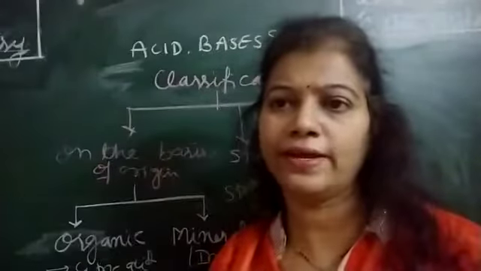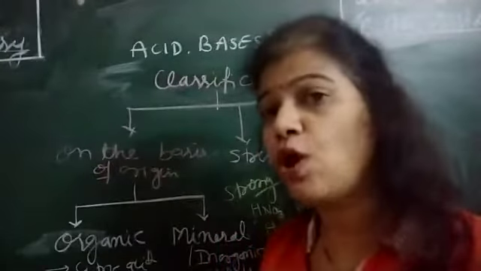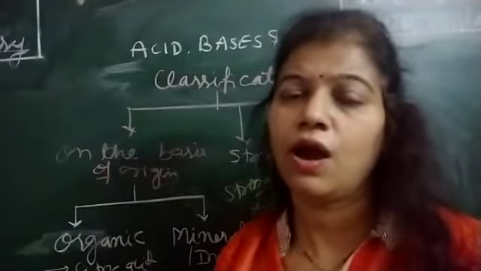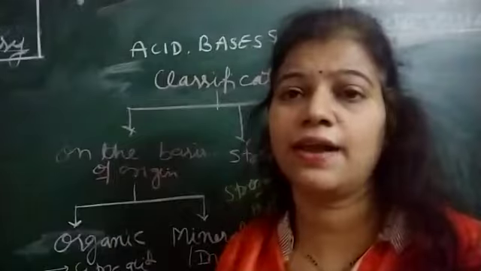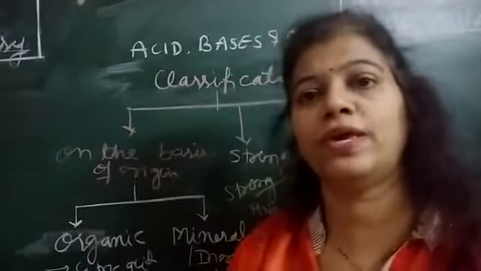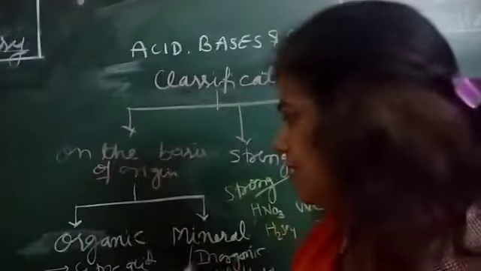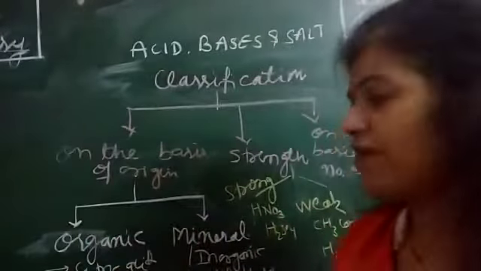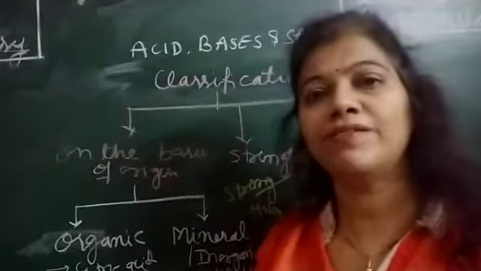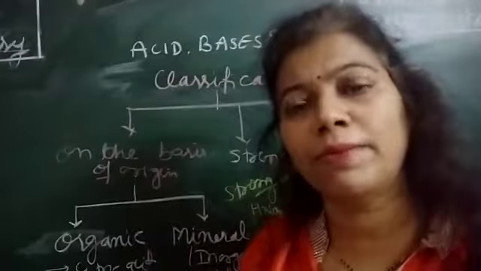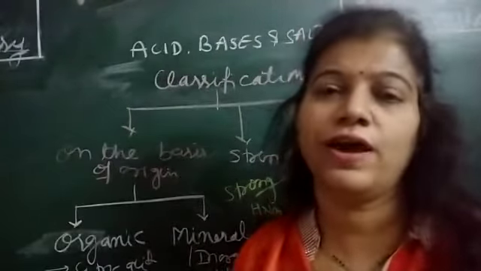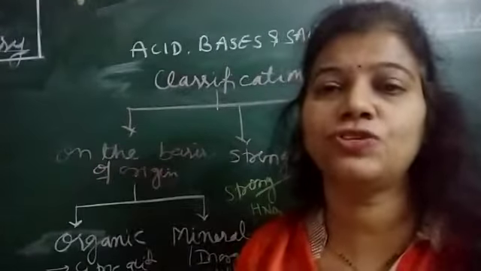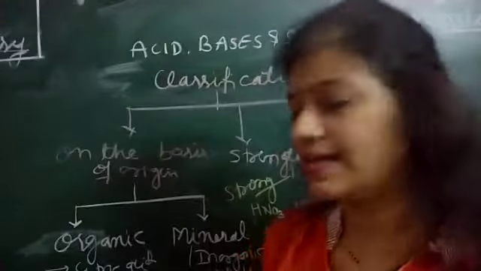You are getting my point? So the acids which we obtain from plant sources are said to be organic acids, and these are not harmful for our body. We can take these acids, right? Then on the basis of origin, the second acids we classify are the mineral acids, which we obtain from minerals, from the earth's crust. The commercial acids are also mineral acids, right?